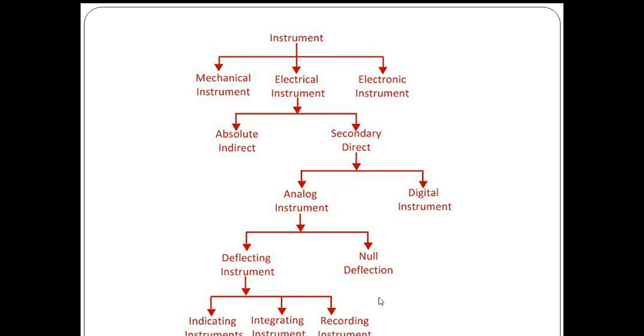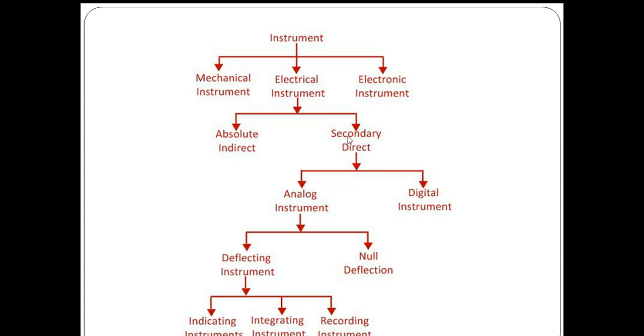So we will mainly focus on electrical measuring instruments. These are mainly classified into two types: absolute instruments and secondary instruments. Absolute instruments will measure the quantities, but the value is not directly indicated on the meter. We need to do further calculations to get the actual value of measurement. So it is an indirect measurement.